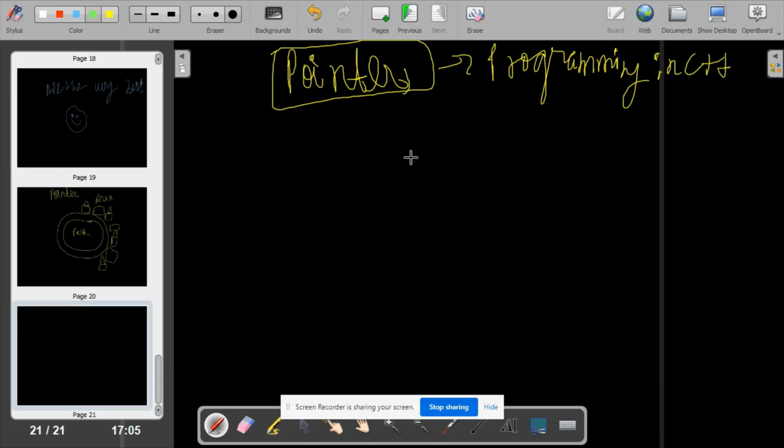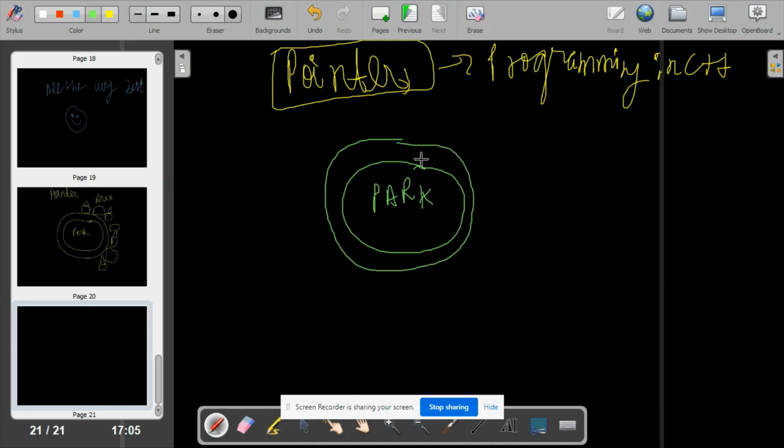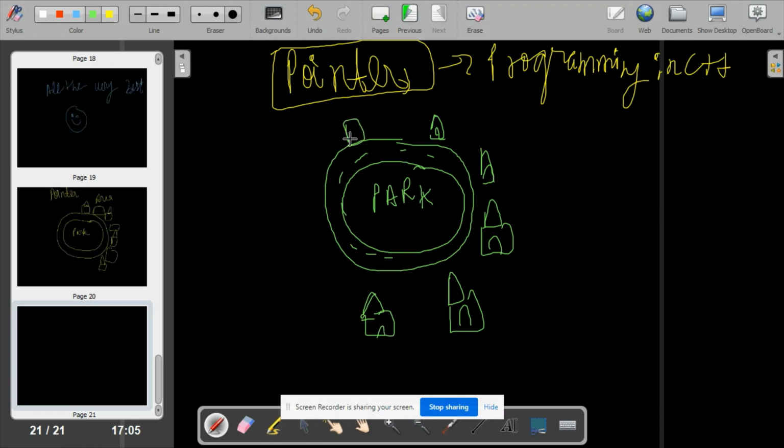Let me use some other color. Suppose there is a park. Pay attention to this example, please. There is a lane that surrounds this park, like the place where you are living. Maybe there is a park in the middle, and there is a road covering the park boundary, and there are some houses present on the boundary of this park. This type of colonies are there in cities, right?